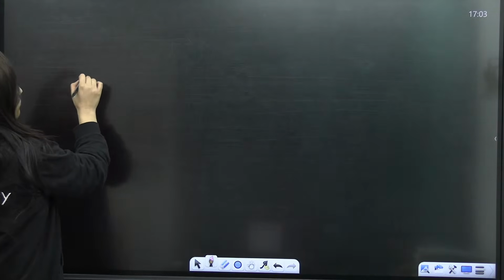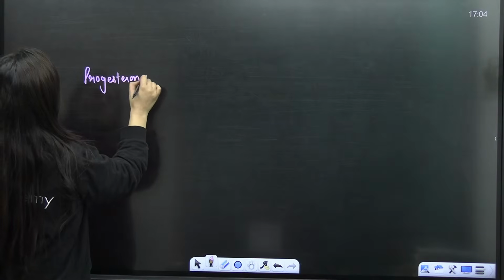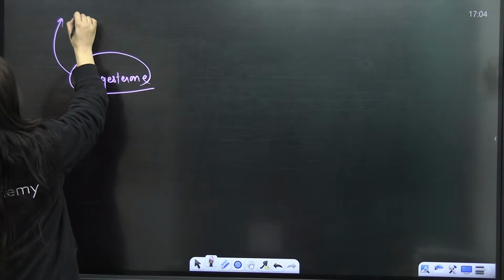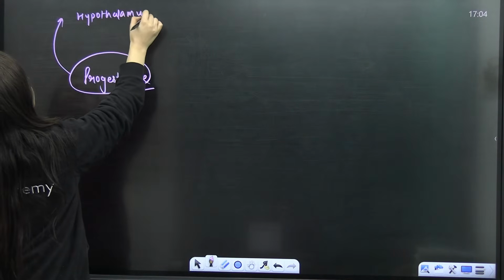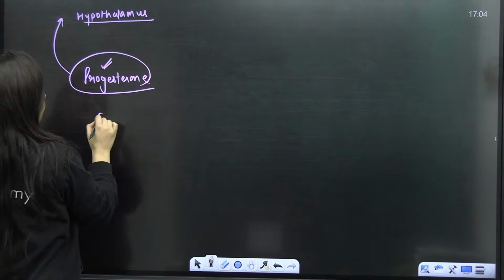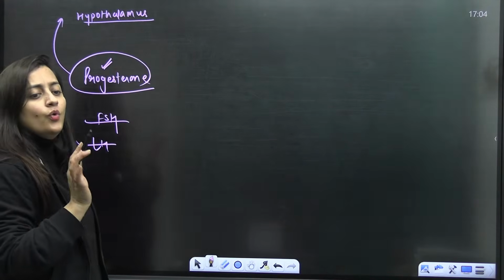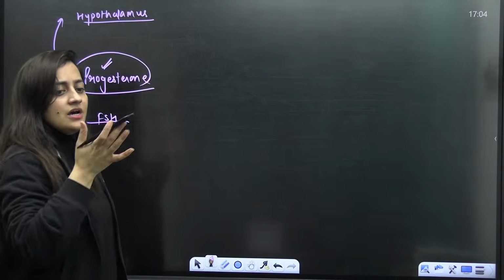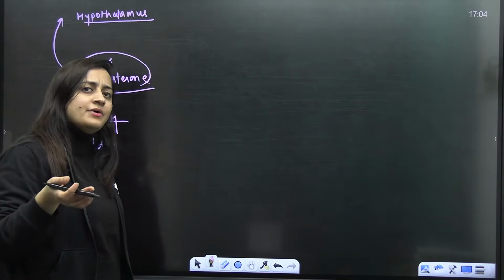Let's suppose progesterone is there in the female's body. That will send a signal to the hypothalamus or the pituitary that there is no need to release FSH and LH, because progesterone is like, I am already there in the blood. Why do you need to release them again and again?